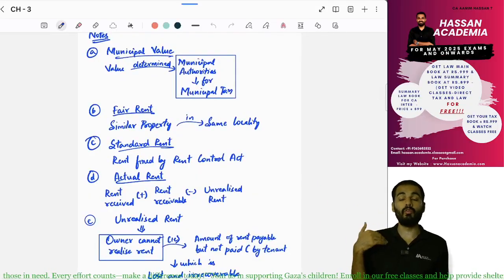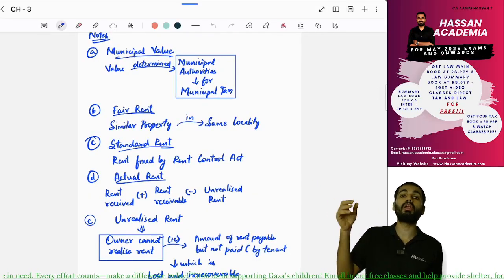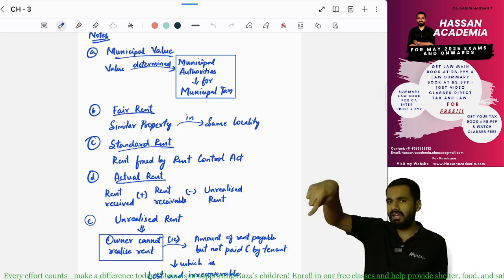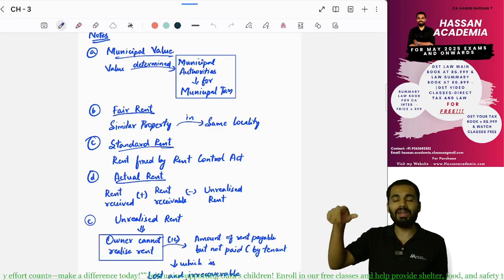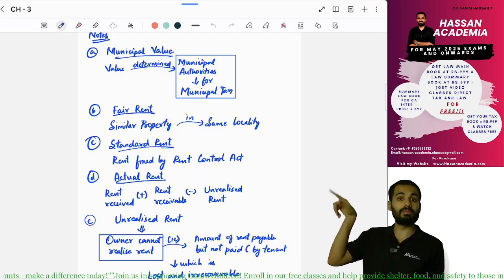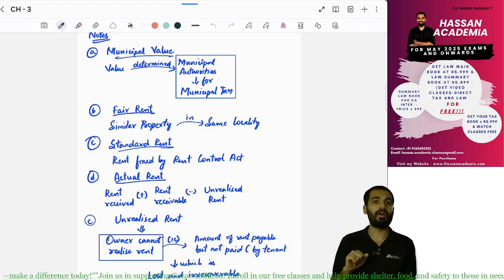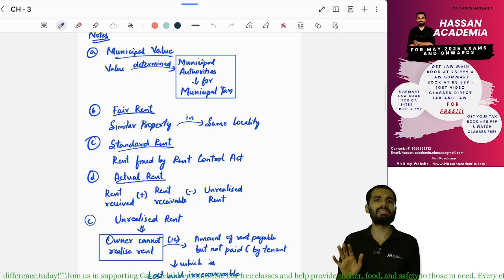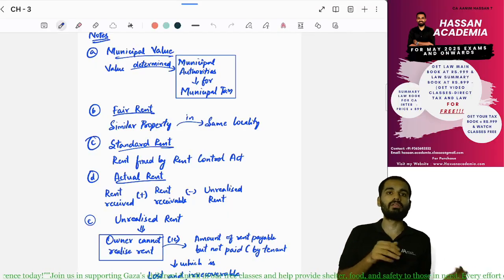For paying municipal tax, the municipal authority will determine a value, that is the municipal valuation. Fair rent is what the rent is for a similar property in a similar locality in your area itself. What is standard rent? The Rent Control Act will decide the standard rent. So what is actual rent, sir?